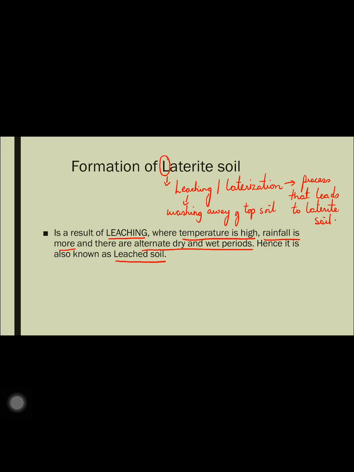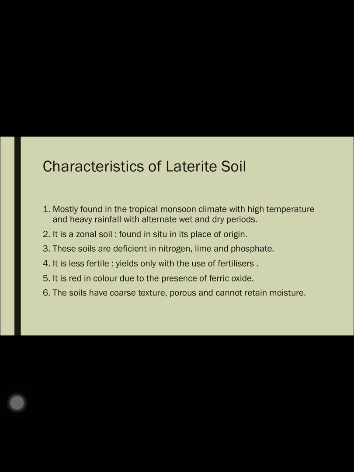Now moving to the next, the characteristics of laterite soil. The first and the most important characteristic is the area where it is formed or found. It is mostly associated with tropical monsoon type of climate, where temperature and rainfall are both high, with heavy rainfall. The tropical monsoon is a perfect example of a place with alternate dry and wet periods, high temperature and high rainfall. Second characteristic, it is a zonal soil, meaning it is in situ soil, meaning it is formed in its own place of origin.